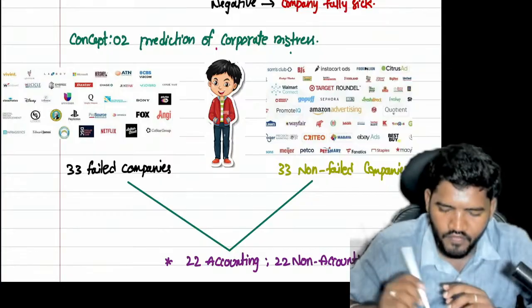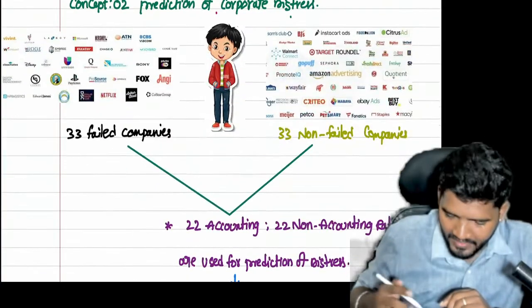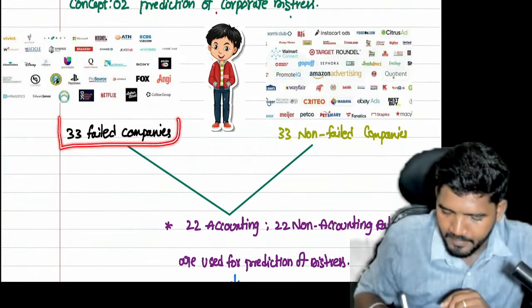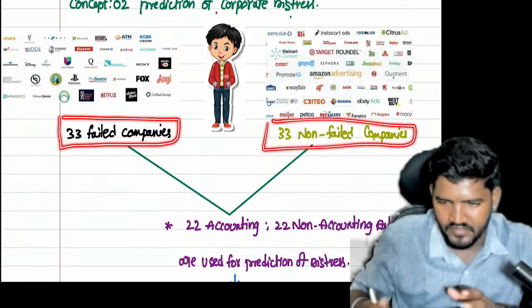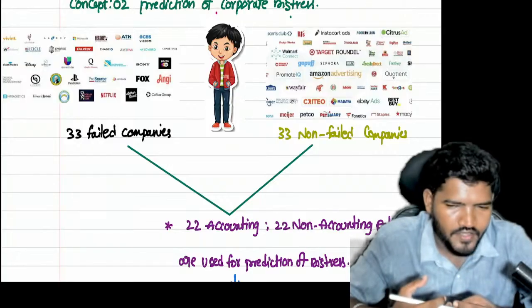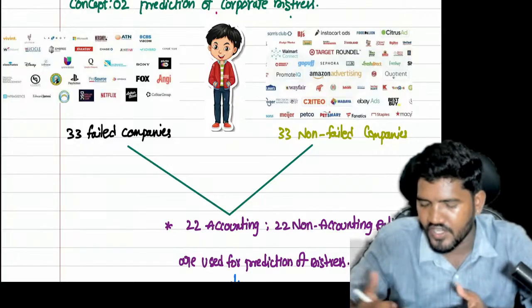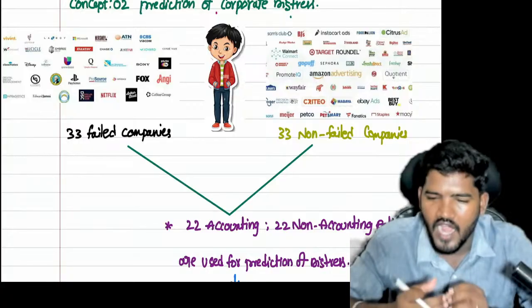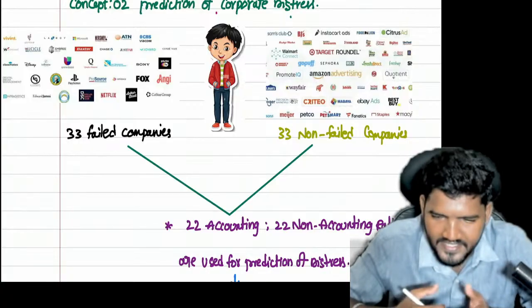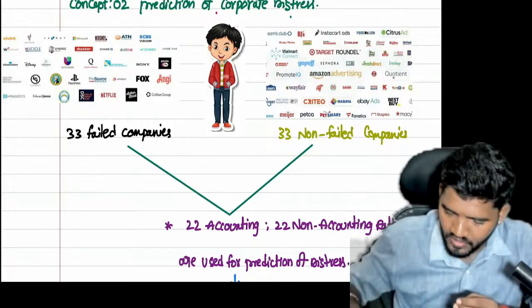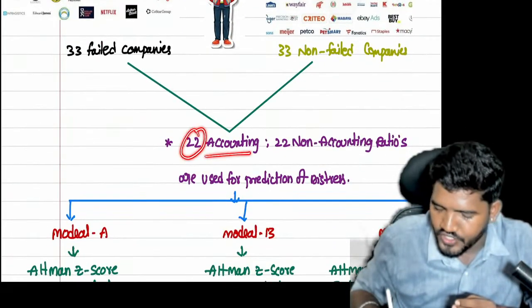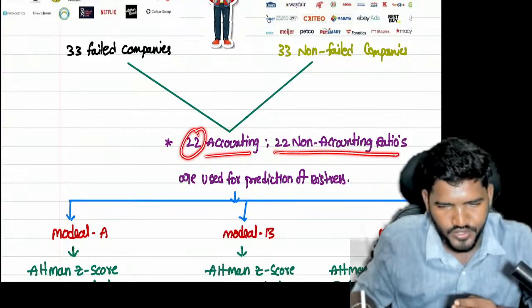For that purpose, he considered 33 failed companies and 33 non-failed companies. They procured 33 failed financial statements and 33 non-failed financial statements. On those 66 companies' financial information, they focused on 22 accounting ratios and 22 non-accounting ratios.